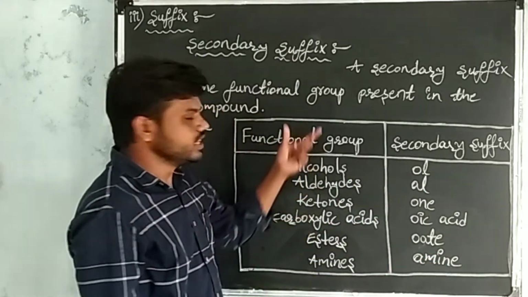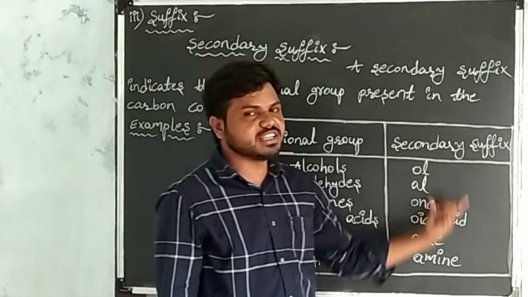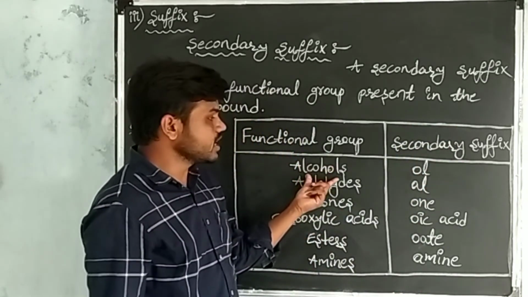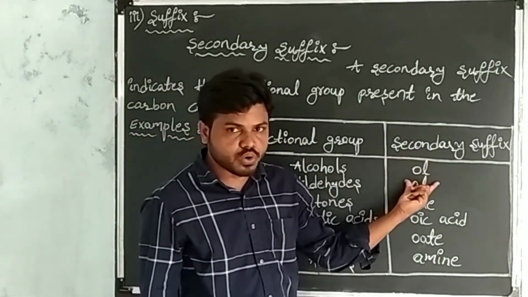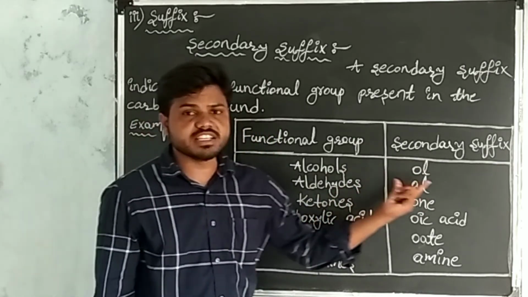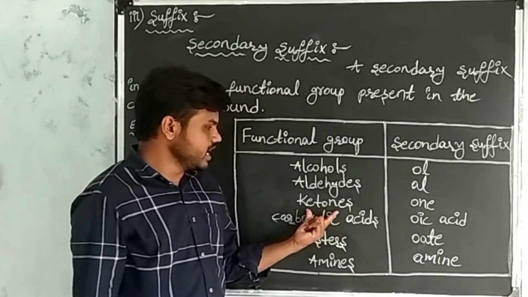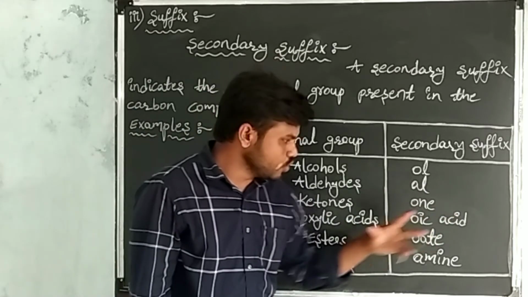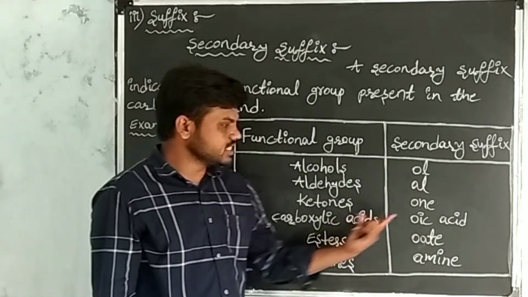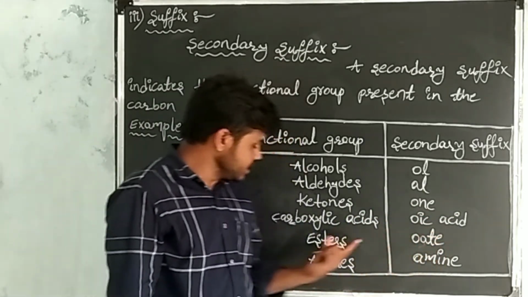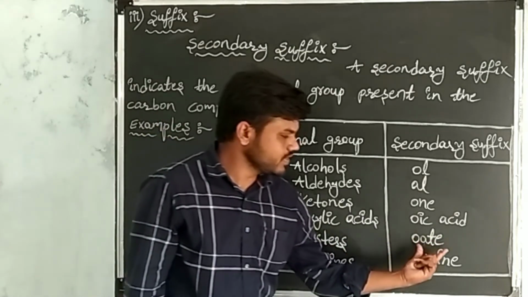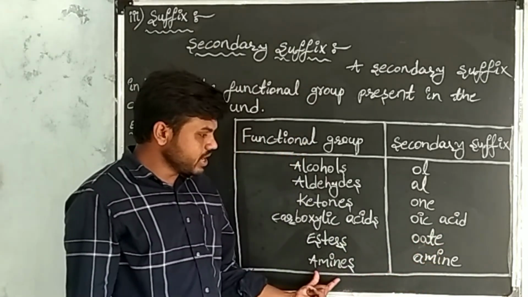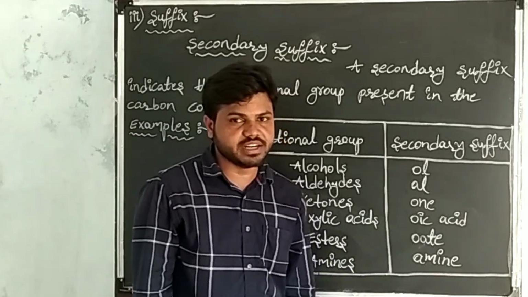I am repeating, these are the functional groups and its secondary suffixes. For alcohol, secondary suffix is ol. For aldehyde, secondary suffix is al. For ketones, secondary suffix is on. For carboxylic acid, secondary suffix is oic acid. For esters, secondary suffix is OH. For amines, secondary suffix is amine.